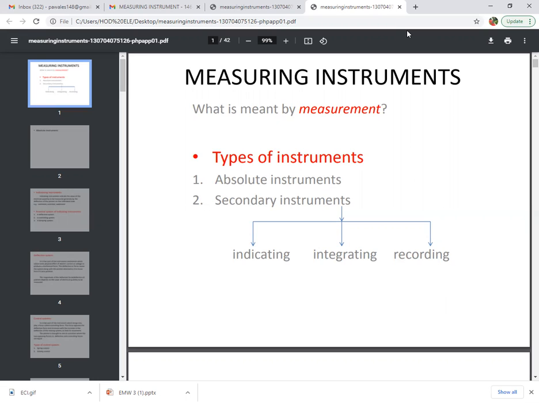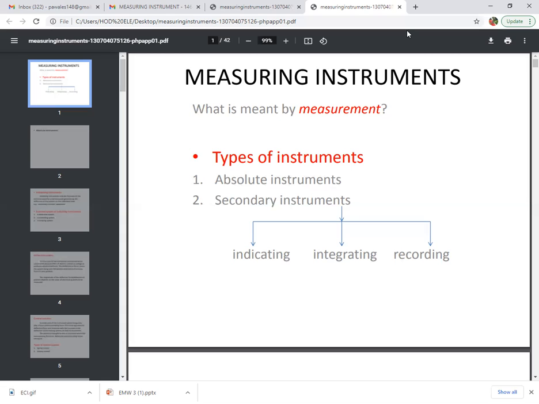The instruments which measure the magnitude of the quantity in terms of the constant of the instrument are called absolute instruments, and these instruments measure the quantity indirectly, in terms of deflection, degree and the meter constant.